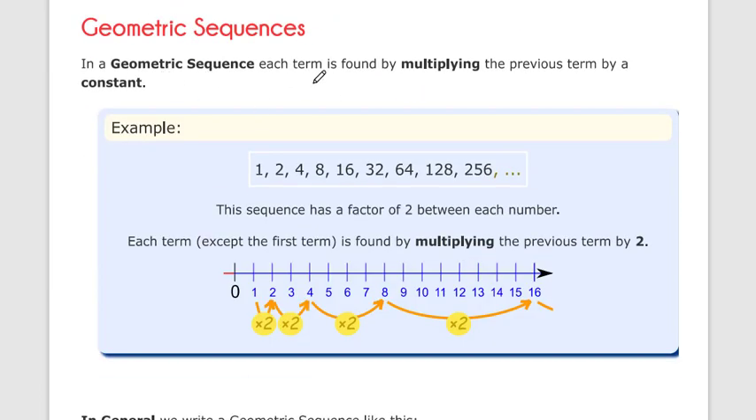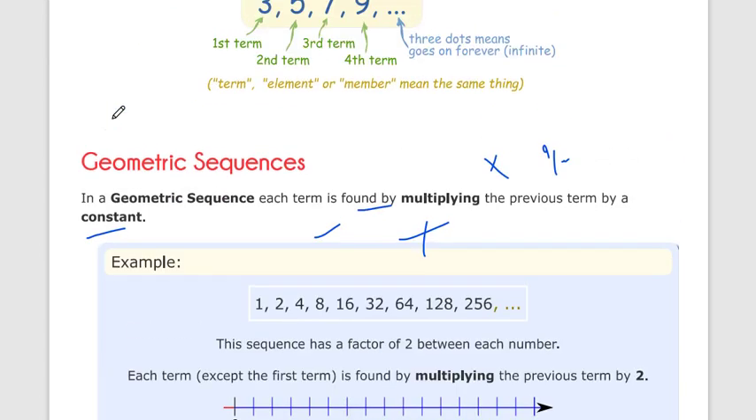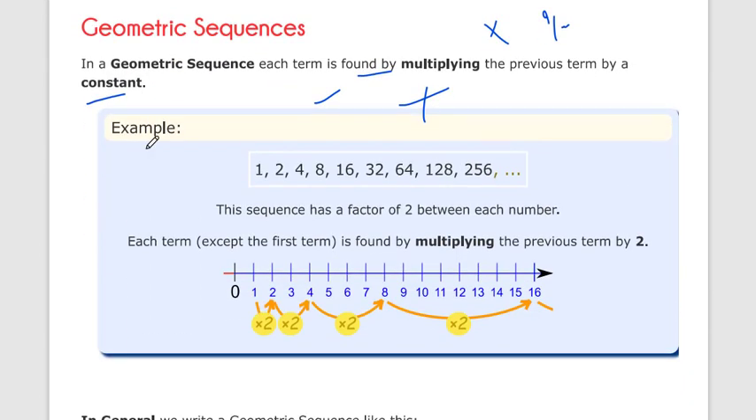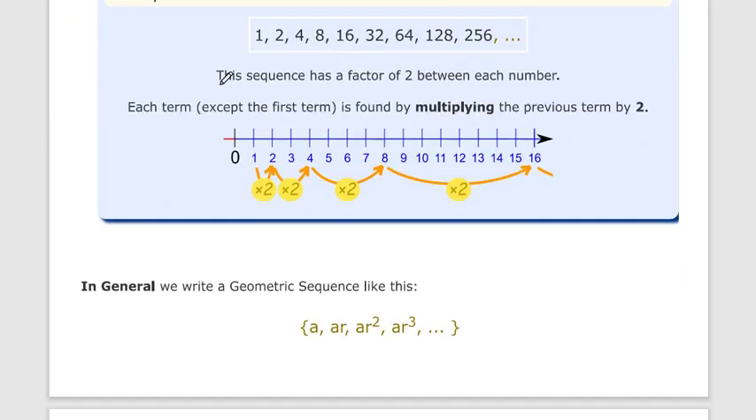In a geometric sequence, each term is found by multiplying the previous term by a constant. In arithmetic we have difference or addition, but in geometric we have multiplication or, let's say, division, and it is a constant. In both sequences we get a constant, okay. If it is a constant, then it's called a sequence, otherwise it's not a sequence, it's generally just numbers. So difference or multiplying, it's always a constant, okay.